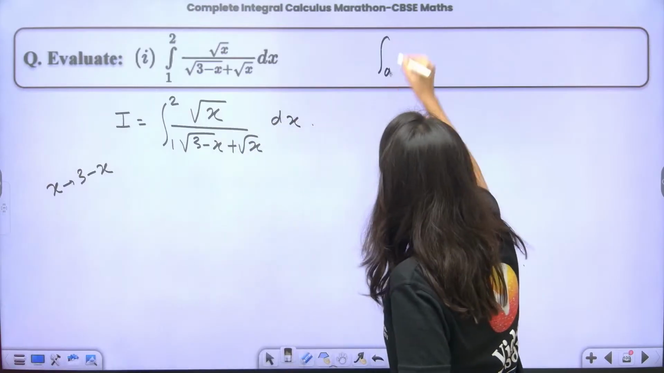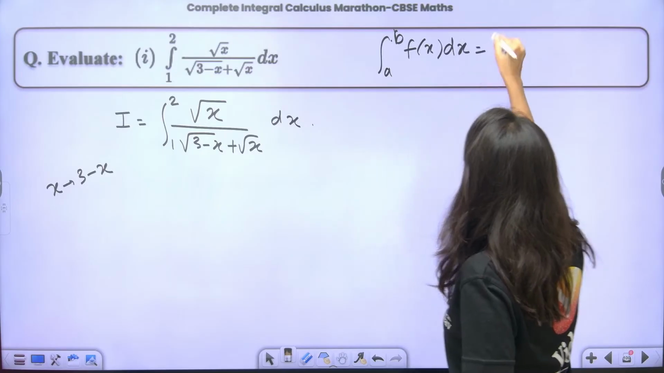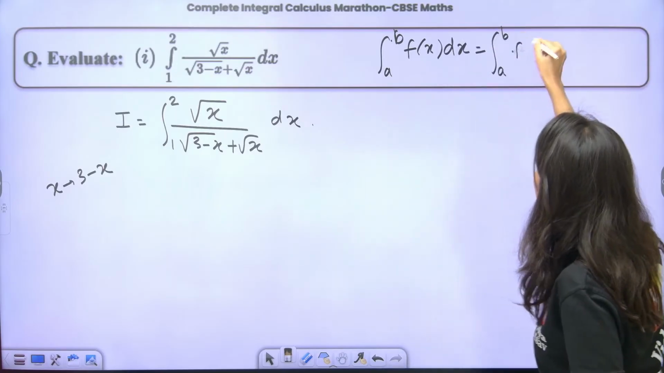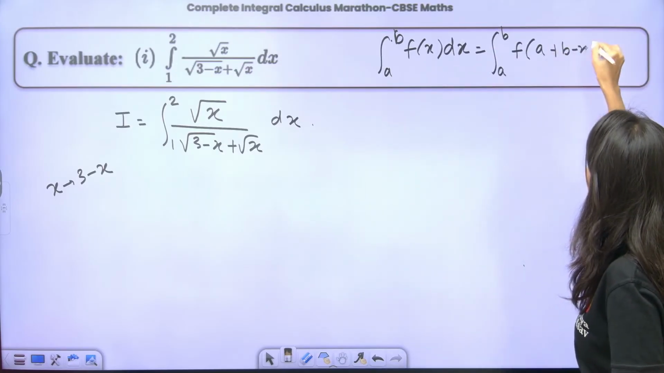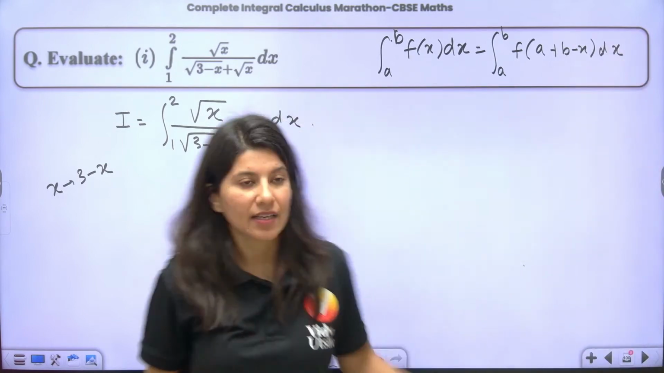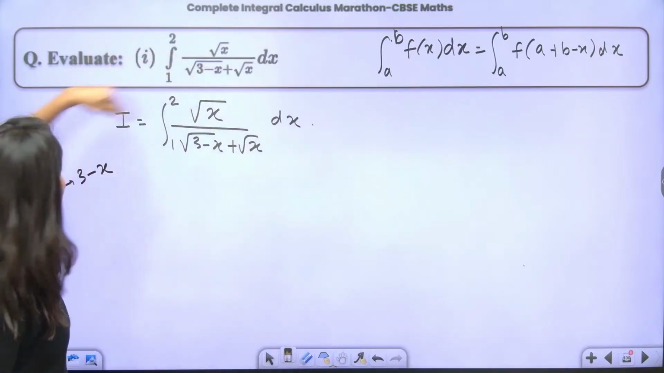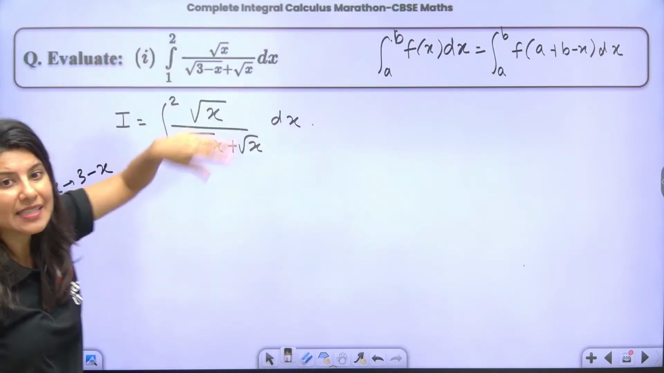Let me write the property. If at all integral a to b f of x dx is there, here what you can do is replace x by a plus b minus x. So here x will get replaced by 2 plus 1 minus x, that is 3 minus x.